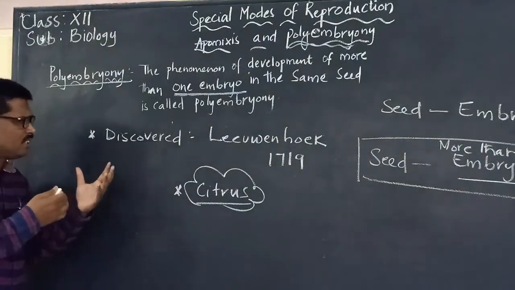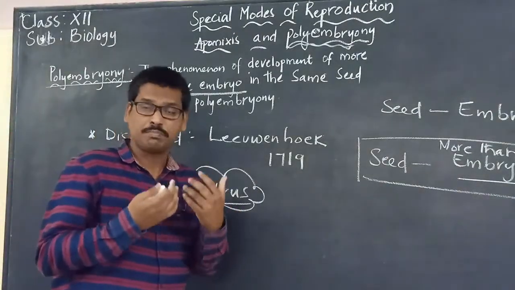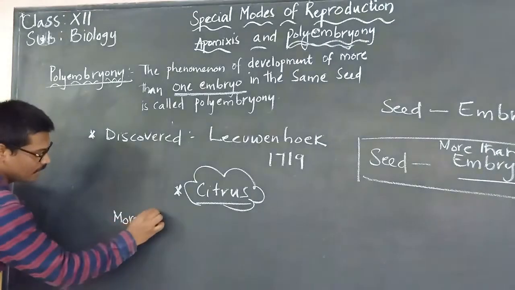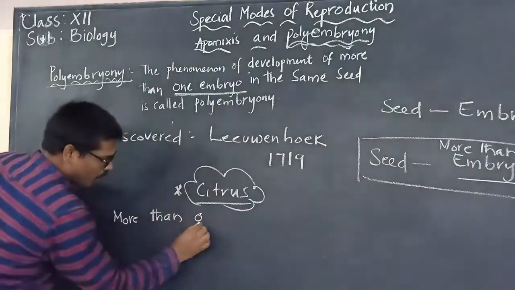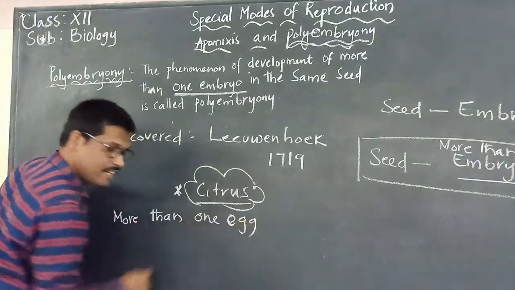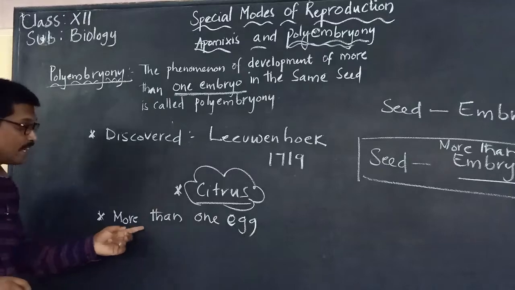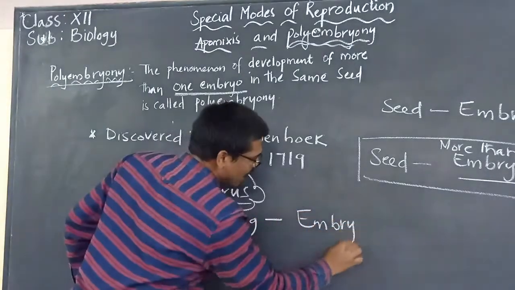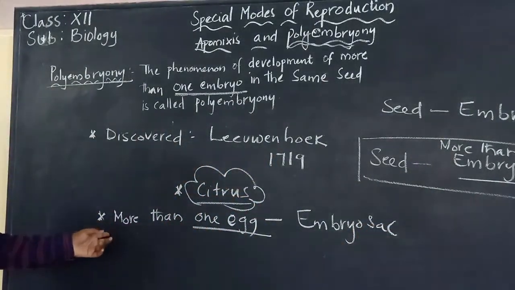There may be various reasons for polyembryony. It may be due to more than one ovule being present, or more than one egg present in one embryo sac. In one embryo sac, there may be more than one egg.